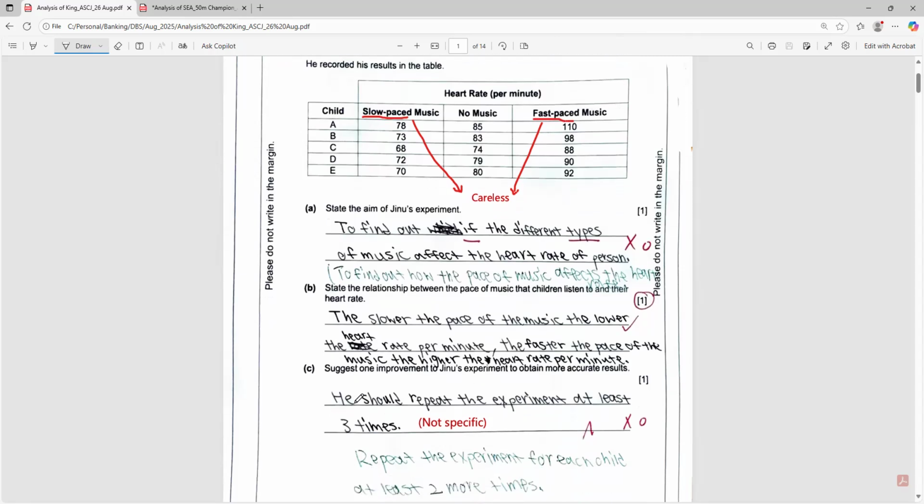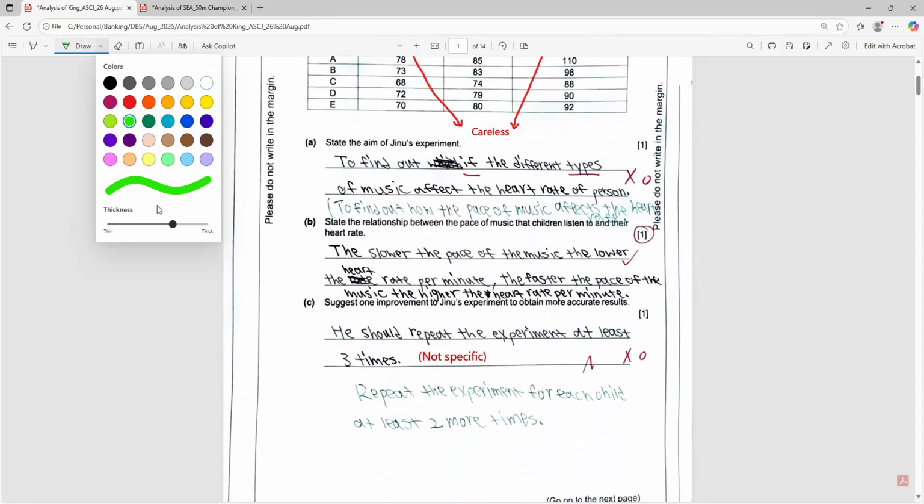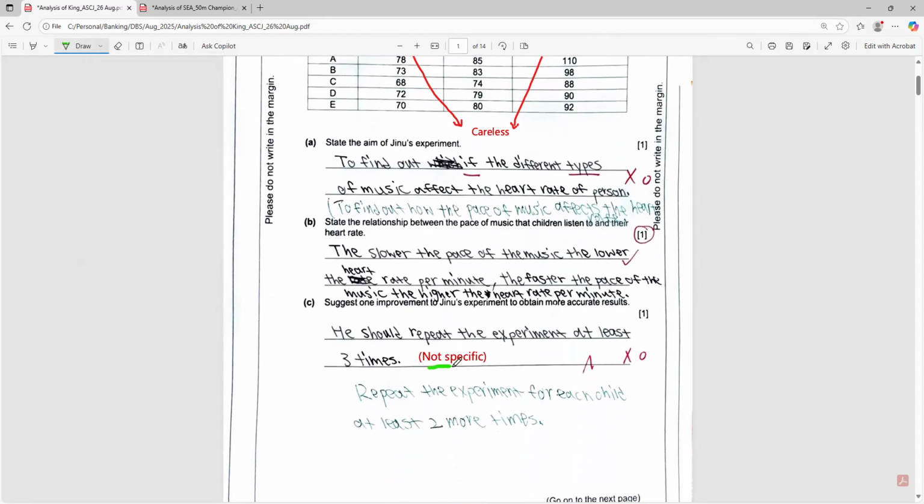Okay, we'd like to look at part C. Suggest one improvement to this experiment to obtain more accurate results. Okay, this one actually many students did not answer well because they are not specific. So this child did not answer specifically. Because to be specific, you must say to repeat the experiment for each child for at least 2 more times. Or you can say repeat the experiment 3 times for each child and take the average reading.